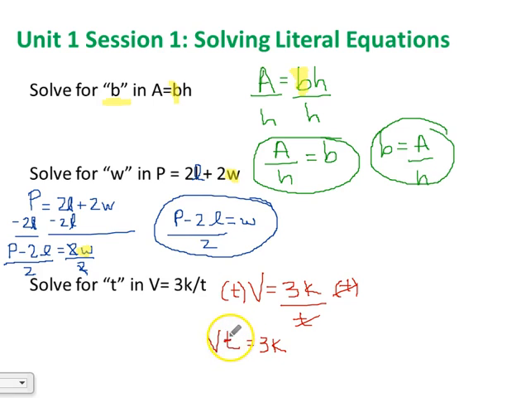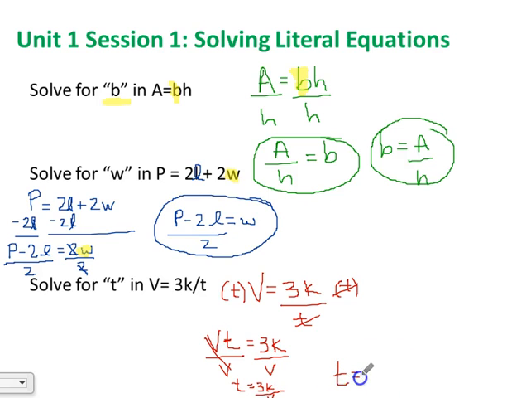And now we've got t in the numerator, and we can solve for it. So we've got v times t. We're going to divide to undo that multiplication, and we're left with our final answer. Our v's are going to cancel out on the left, and we've got t equals 3k divided by v. Oops, running out of space there.